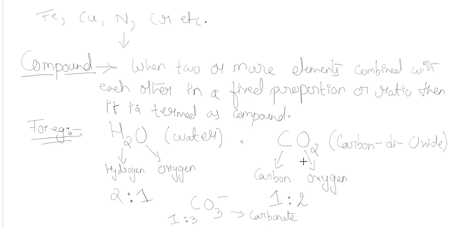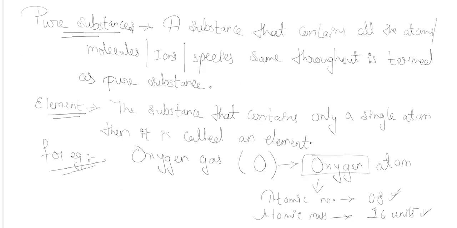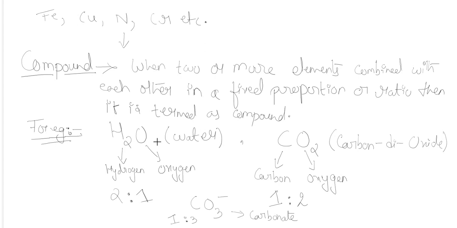But in case of a mixture, what was that? No fixed proportion was there. We were combining two or more substances randomly with each other in any random proportion. And when we take the example of an element, we have seen that only a single type of atom was present in the whole substance, then it was considered an element. But here, two or more different types of atoms are present, combined in a definite or fixed proportion.